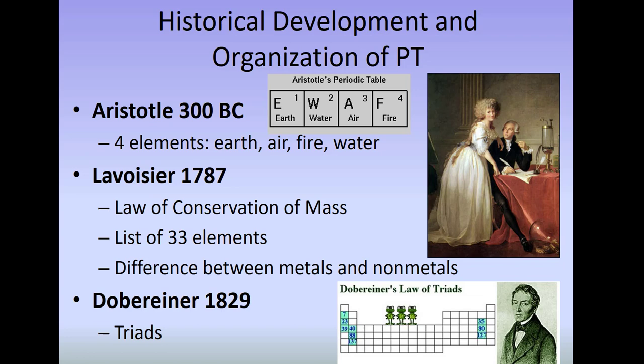Now, Dobereiner didn't know about the periodic table, so here we've put his ideas on a modern periodic table. But just so you know, he was correct that these triads, these groups of three, had similar reactions. And so again, what we're trying to do is just to organize the matter that's out there.